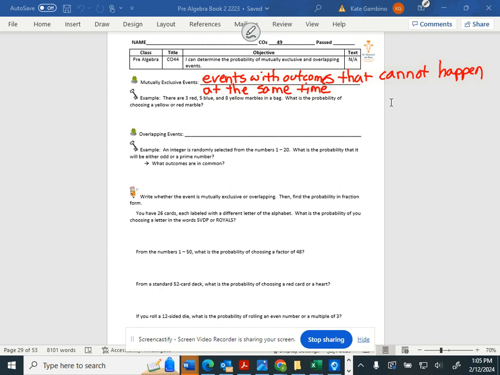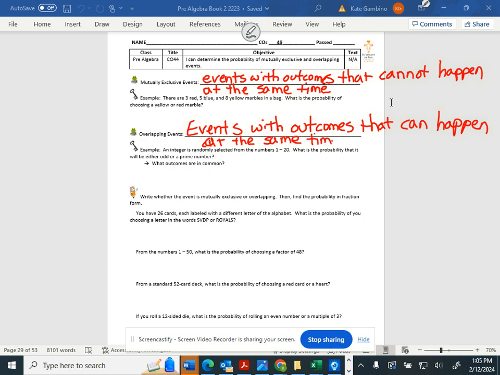So overlapping events are events with outcomes that can happen at the same time. An example: an integer is randomly selected from the numbers 1 to 20.